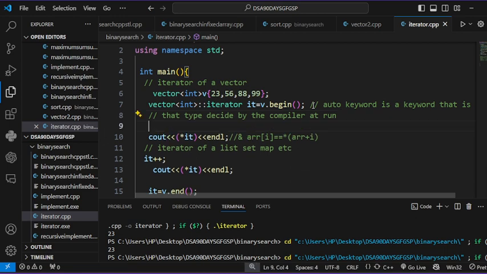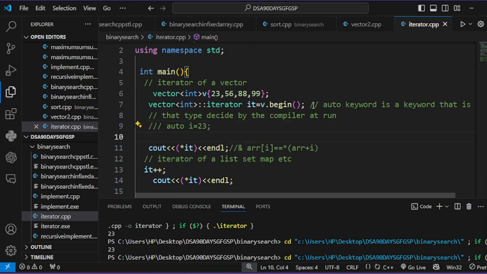Means if you write auto i = 23, then the compiler automatically decides which type of value i stores: int.